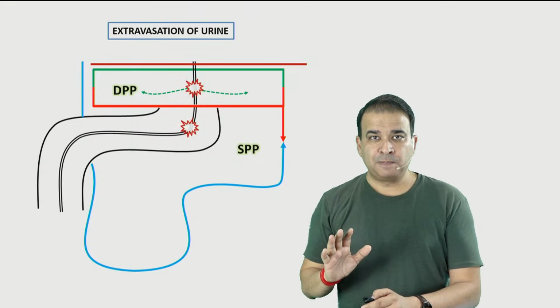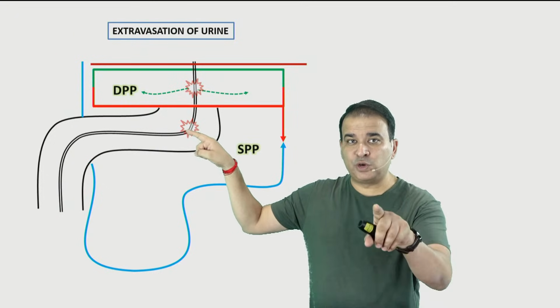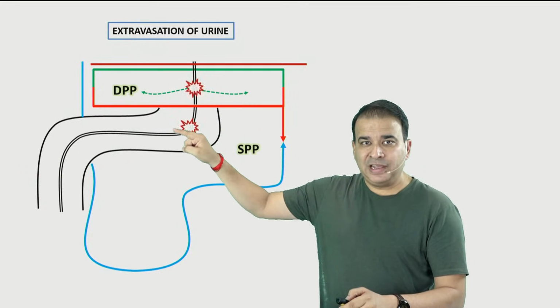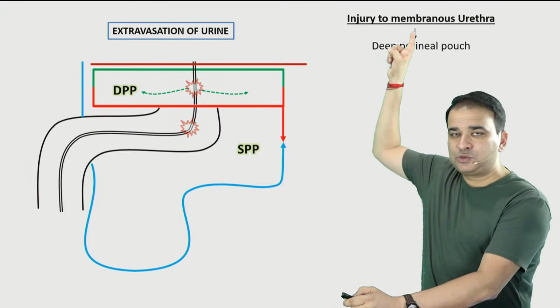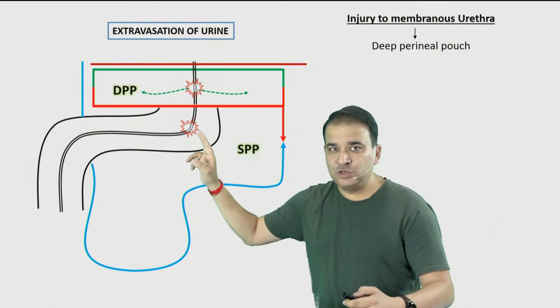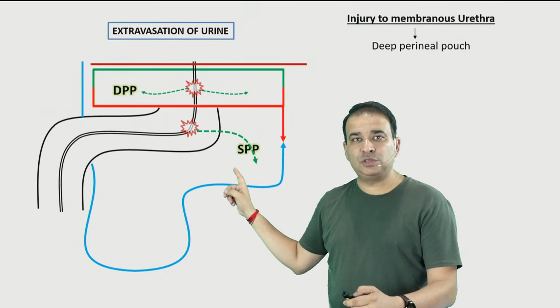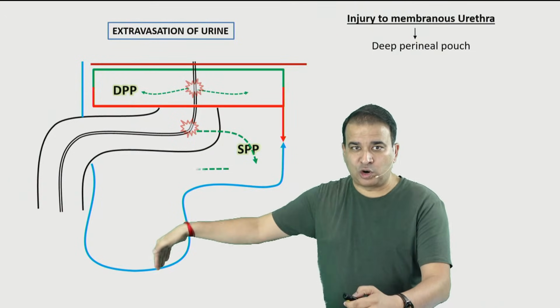But if the injury is to the spongy urethra in the bulb of penis, now that's the question, guys, the bulbar urethra, the urine will first come into the superficial perineal pouch. That was injury to the membranous urethra, urine in the deep pouch here. But if the injury is to the spongy urethra in the bulb of penis, the urine comes into the superficial perineal pouch. Because there is no anterior wall of the superficial perineal pouch, the urine can go into the scrotum, the layer of scrotum.